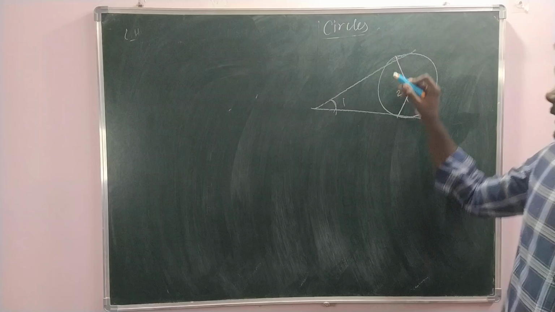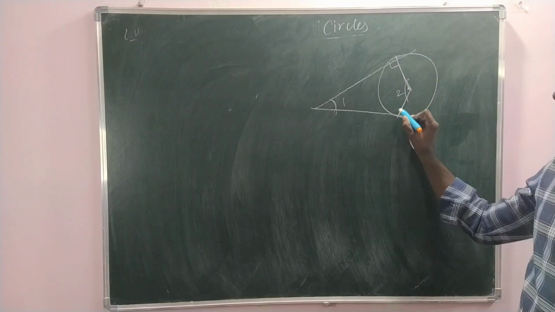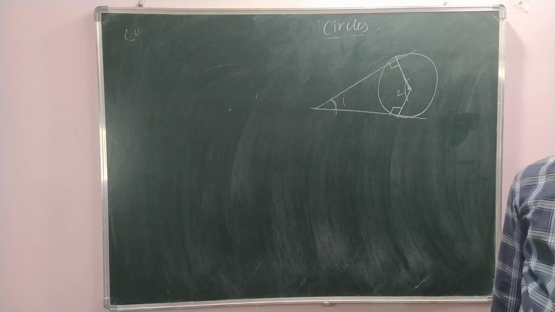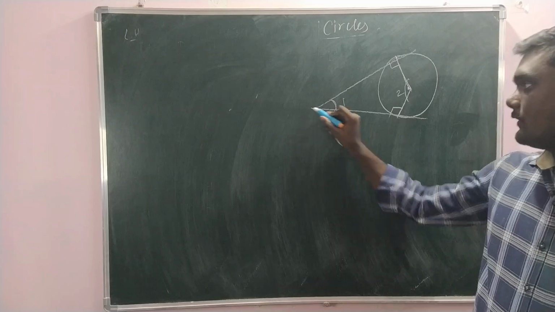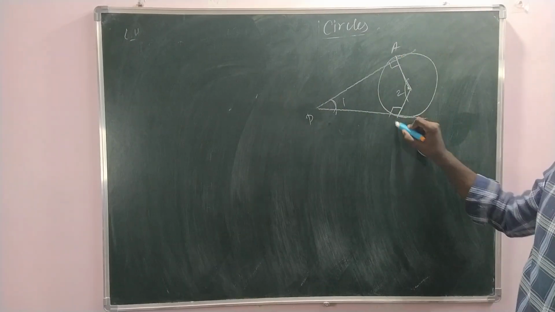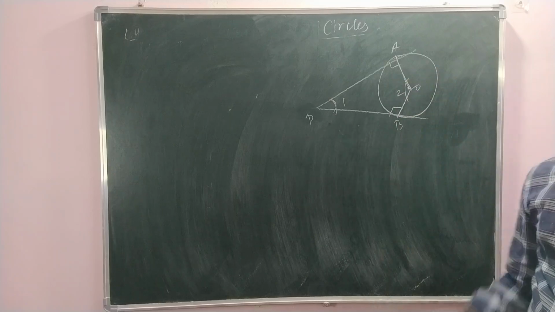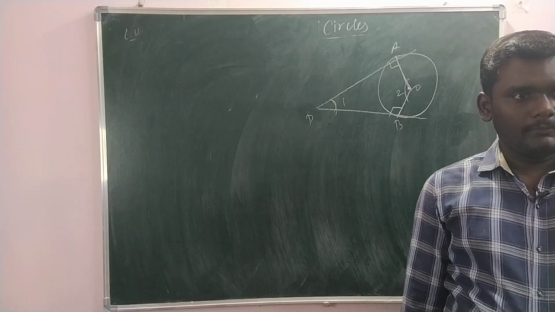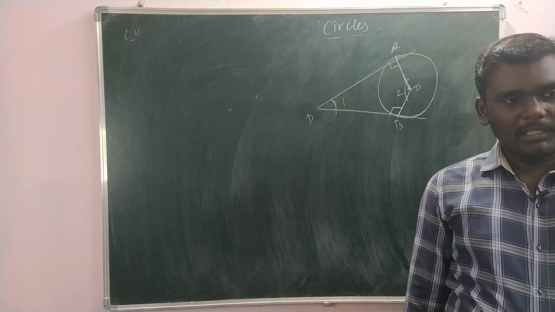Okay. What do you know about this angle? 90 degree. This also 90 degree. And when you see, isn't it that PAOB is a quadrilateral? Use angle sum property of a quadrilateral.